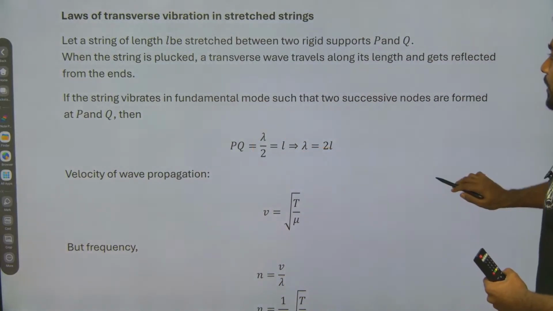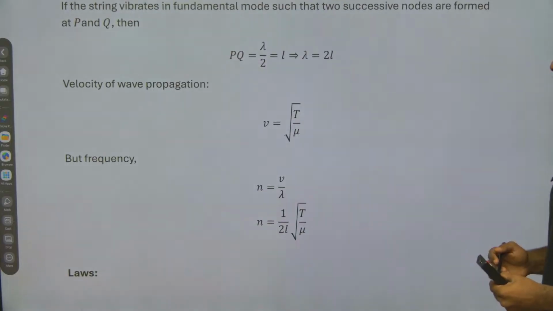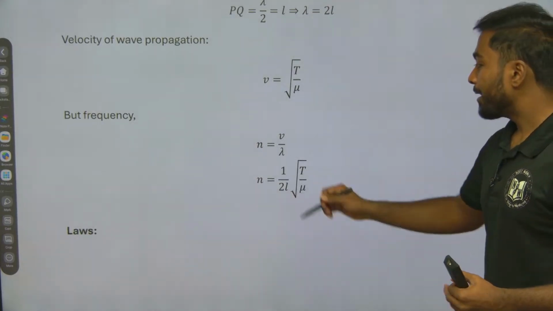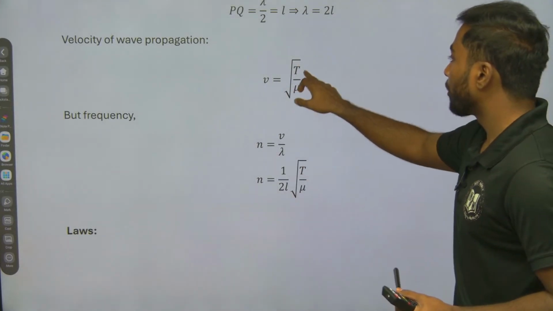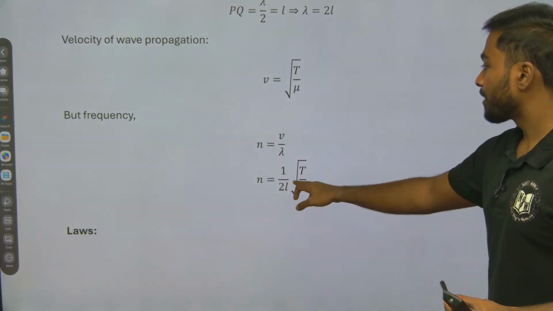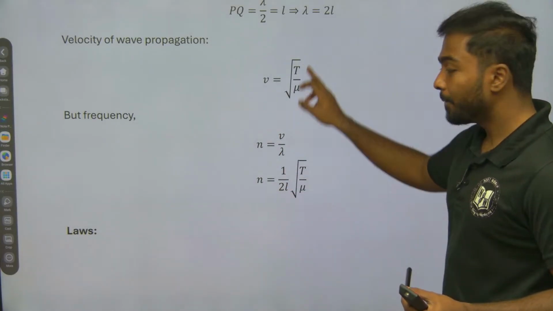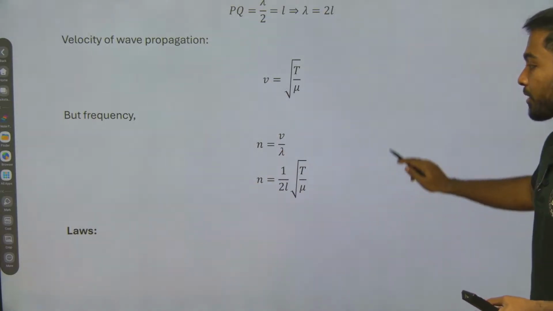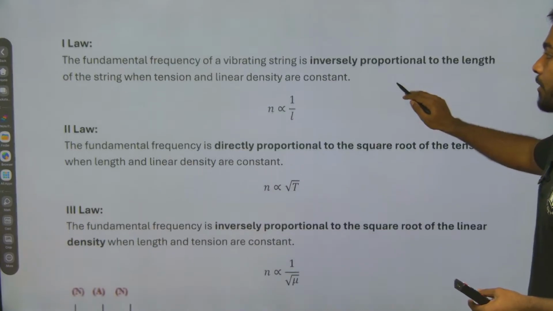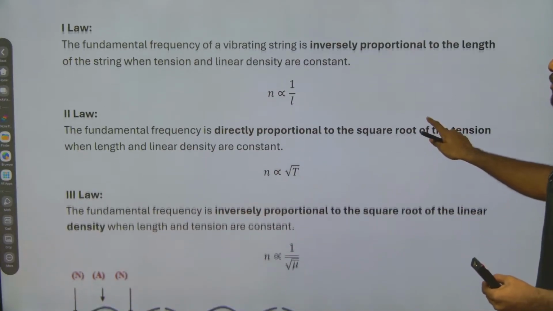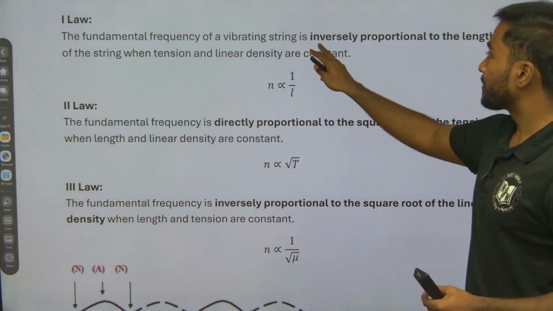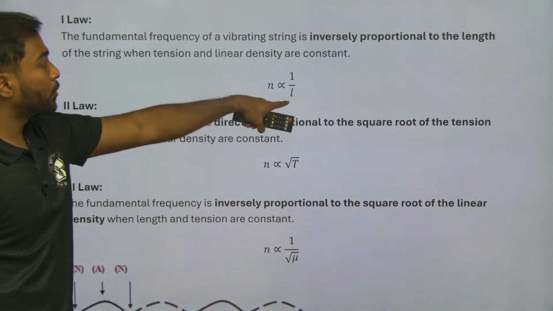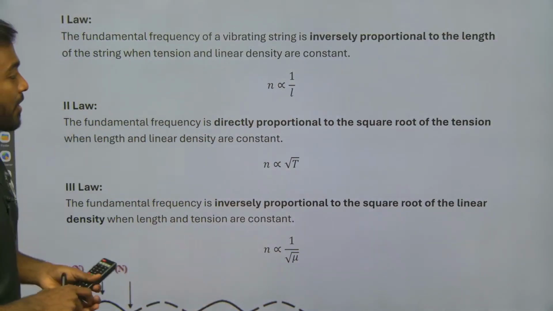The next is the velocity of propagation, which we have discussed, and frequency. n is equal to V by lambda. We have discussed that V is root over T by mu. So when we write this, it is 1 by 2L, since lambda is 2L, times root over T by mu. So this is my frequency. Now the first law: the fundamental frequency of a vibrating string is inversely proportional to the length of the string. That is the first law.